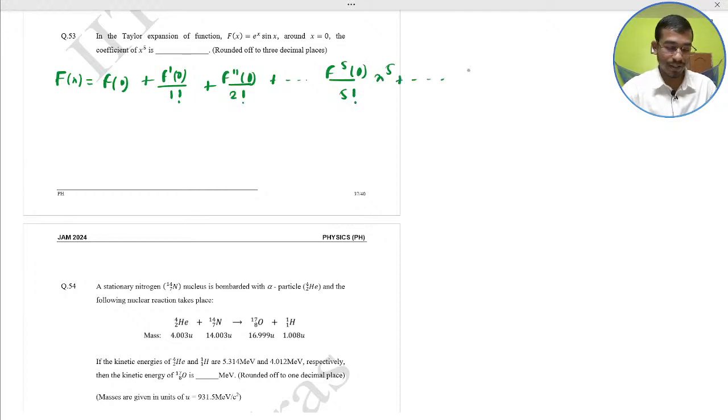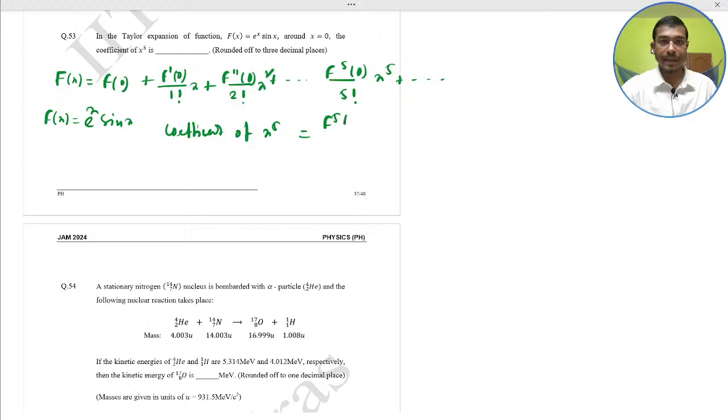I just missed one thing. This would be x to the power 1. This would be x square. So let us calculate. The function is given, f(x) equal to e to the power x sin x. Take the first, second and third derivatives, and put in the values. So I just write the final expression. The coefficient of x to the power 5 would be the fifth derivative of this function at the point x equal to 0 divided by 5 factorial.